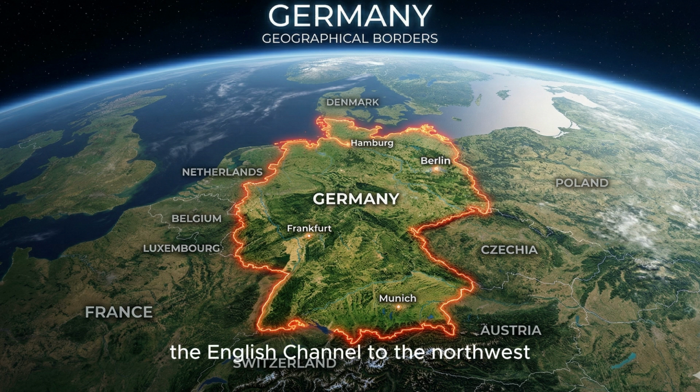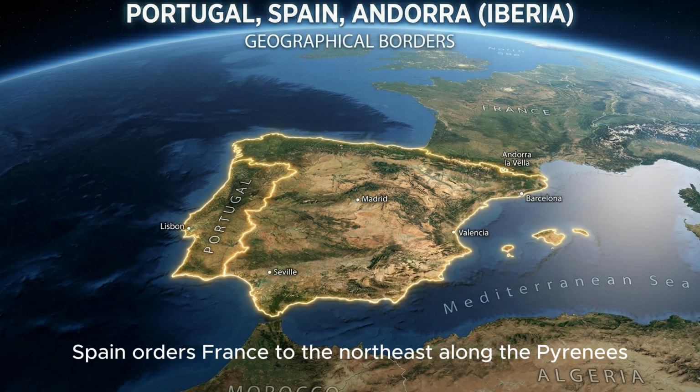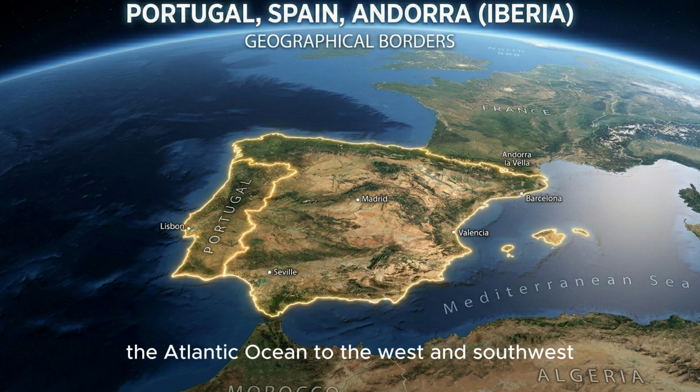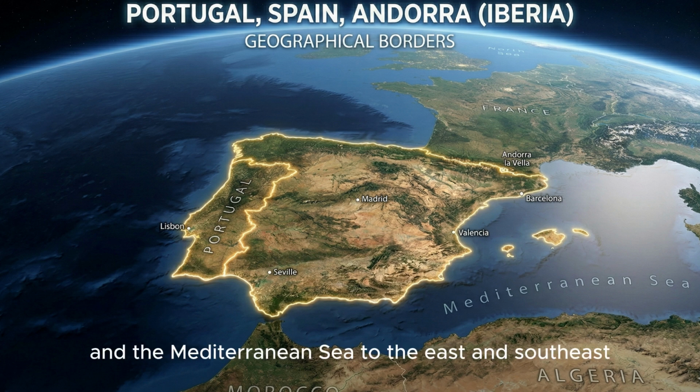Luxembourg borders France to the west and south, Germany to the east, and Belgium to the north. It is landlocked. France borders Belgium and Luxembourg to the north, Germany to the northeast, Switzerland and Italy to the east, Monaco to the southeast, Spain and Andorra to the south, faces the Atlantic Ocean to the west, the English Channel to the northwest, and the Mediterranean Sea to the south.